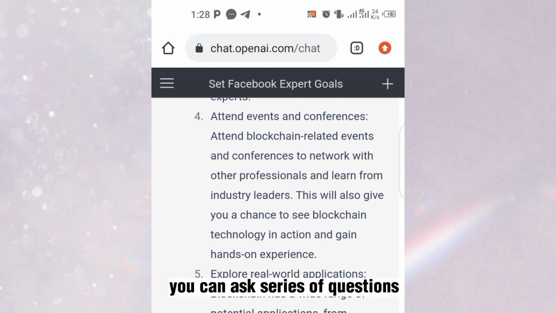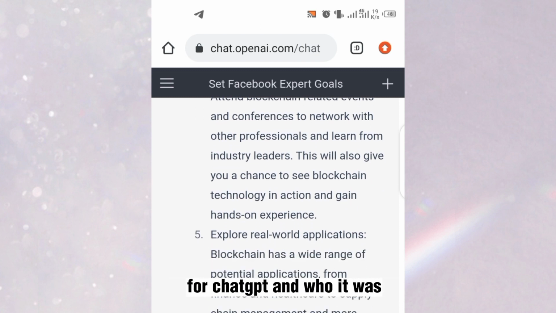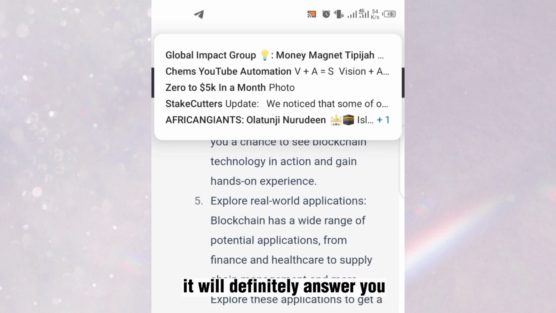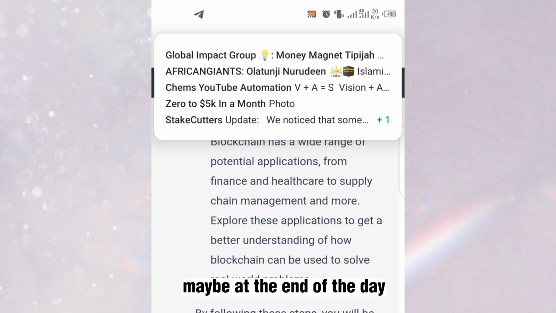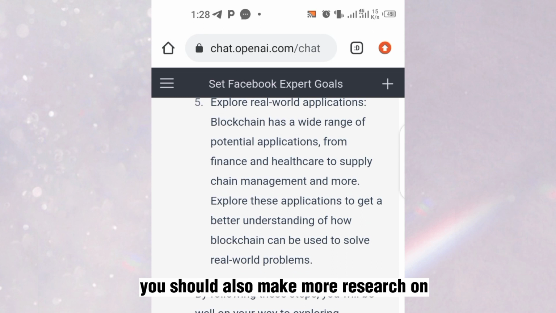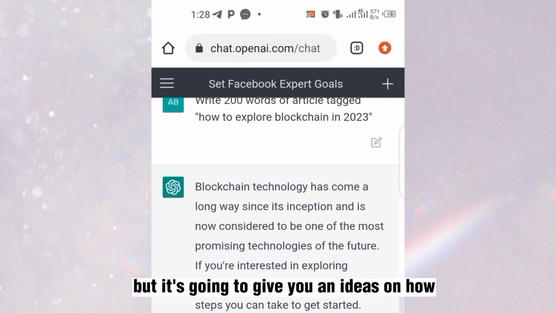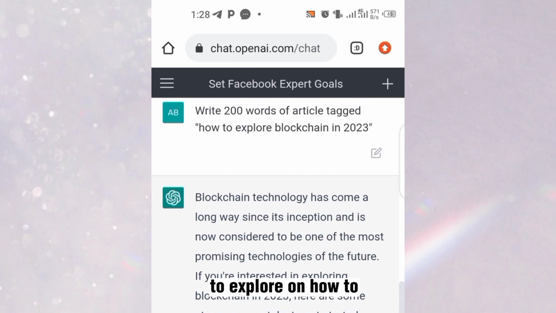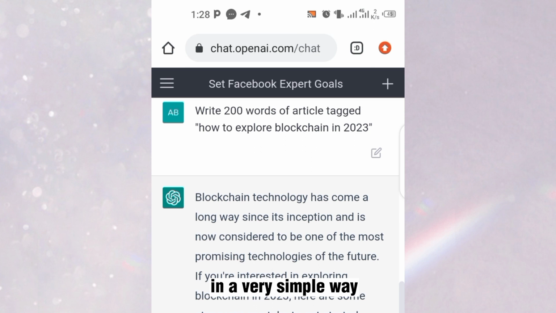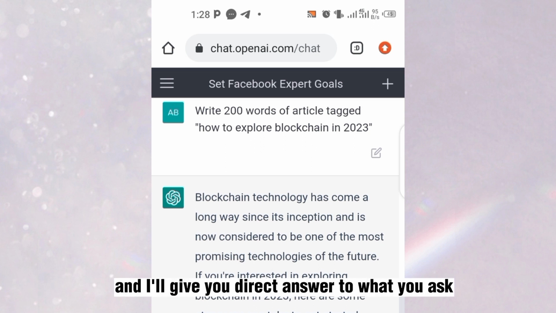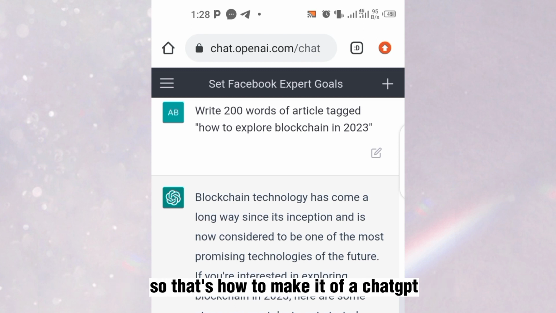You can ask a series of questions for ChatGPT and it will definitely answer you. And I love that it's going to tell you at the end that you should also do more research on the question you ask, but it gives you ideas on how to explore and bring it in. So that's how to make use of your ChatGPT in a very simple way. You can ask any question and it will give you a direct answer.